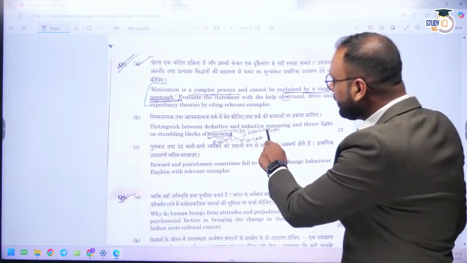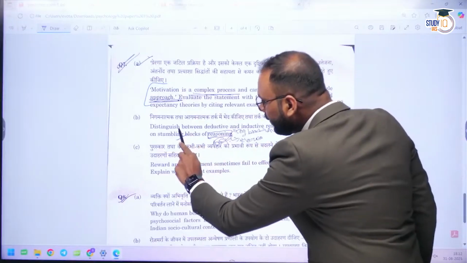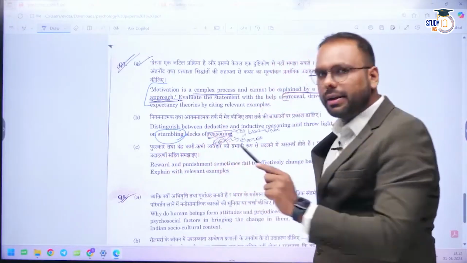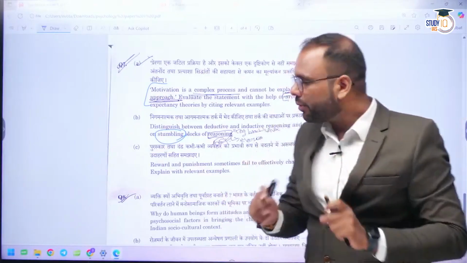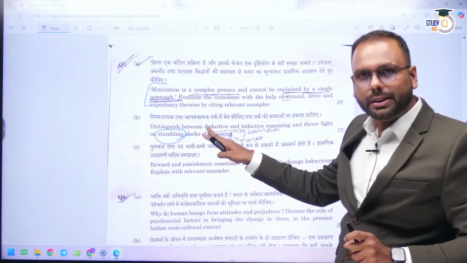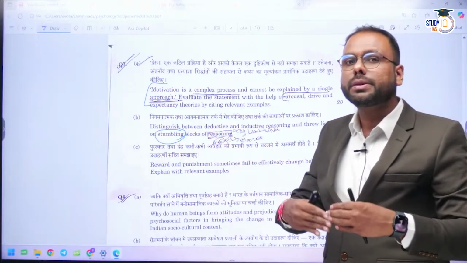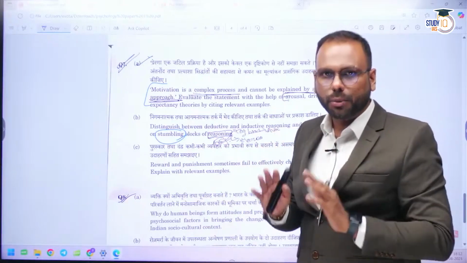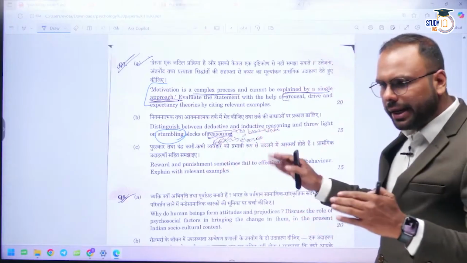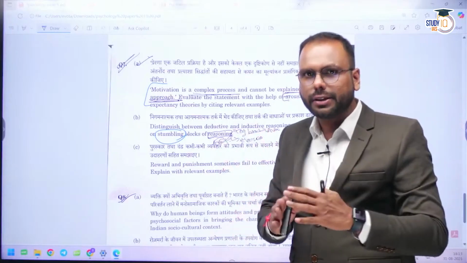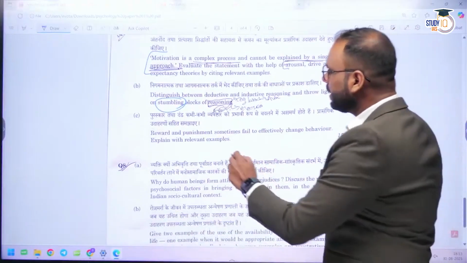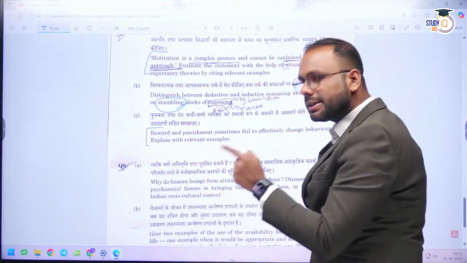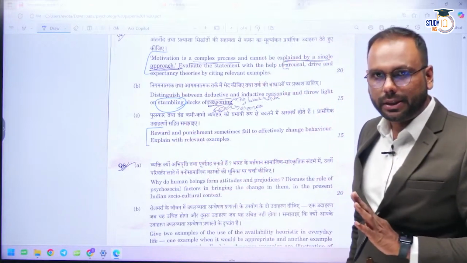Inductive and deductive reasoning and stumbling blocks. Again they have given a new word, stumbling blocks. A student might get confused while attempting the paper, but if they focus upon the word block, then they are just asking you what problems we face when we solve any kind of problem in reasoning. So again different kinds of biases, functional fixedness you can mention, mental set you can mention. Reward and punishment, again the learning chapter is also dominant in paper 1 this time.